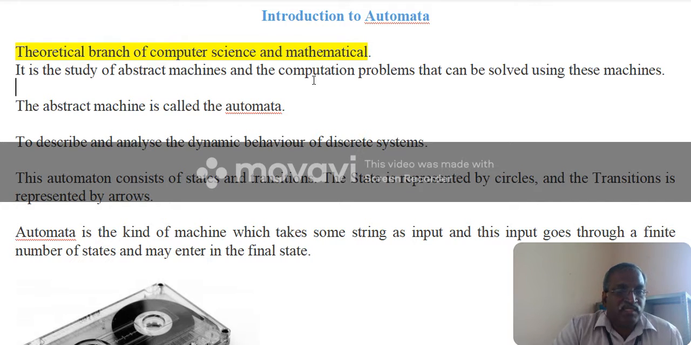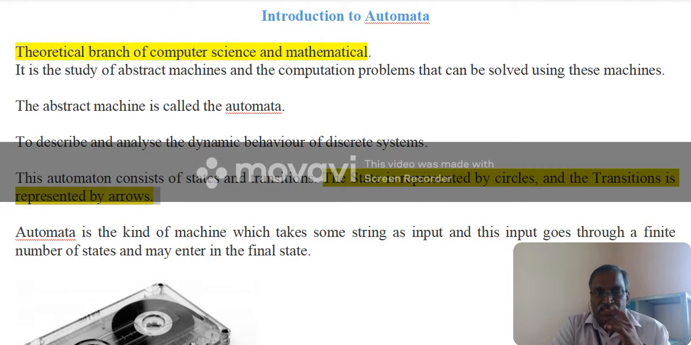This automaton consists of states and transitions. Every automaton is represented by a set of states and transitions. The states are represented by circles and transitions are represented by arrows. The arrows are used to connect the circles.